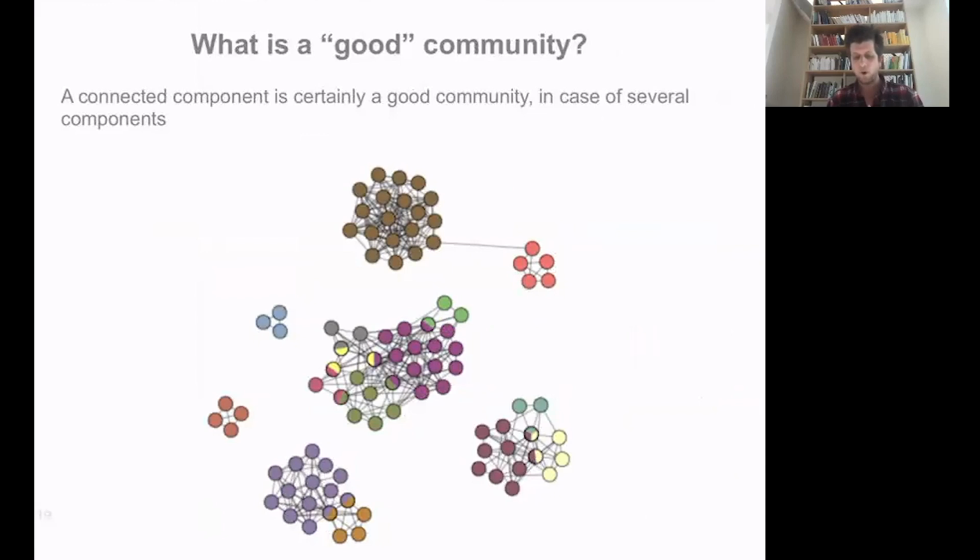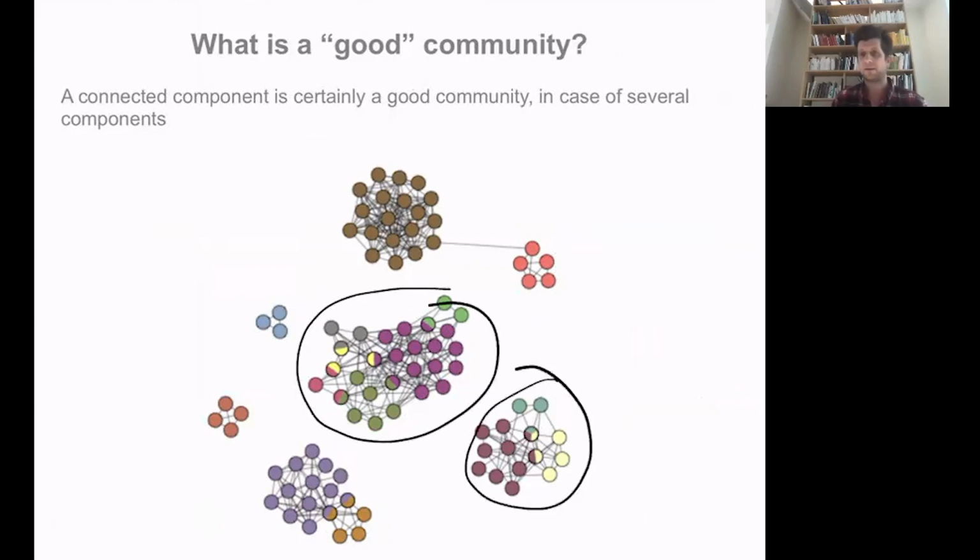Okay, so now, what is a good community? Well, actually, and as we'll discuss, there is no one single definition of what a good community is. So obviously, if a graph is made of different connected components, we expect that the communities should not be spread across different components. It seems to be at least a basic requirement. But for the rest, the way to divide connected components into small groups is a task that can be defined in different ways and reach different solutions.